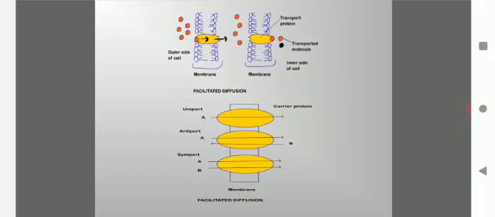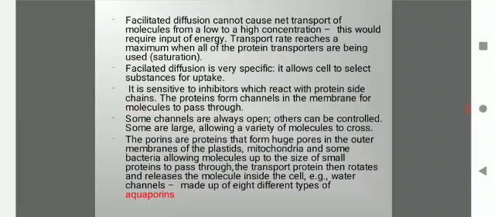Here the diagram shows facilitated diffusion, the first one, and the second one shows the three types of diffusion and how they occur: unipode, antipode and symport. The first diagram shows facilitated diffusion. Facilitated diffusion cannot cause net transport of molecules from low to high concentration. This would require input of energy.